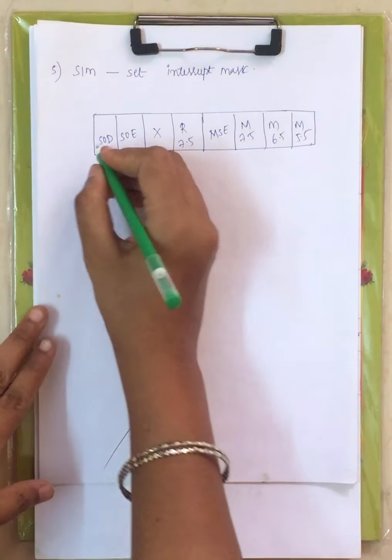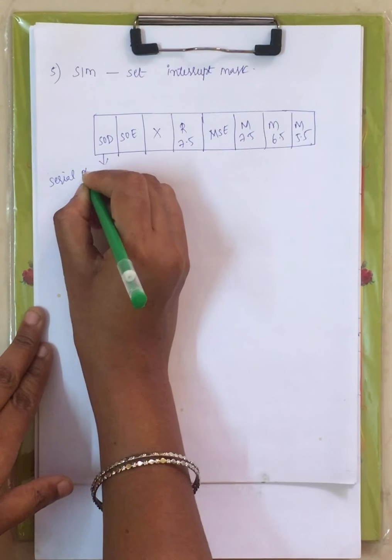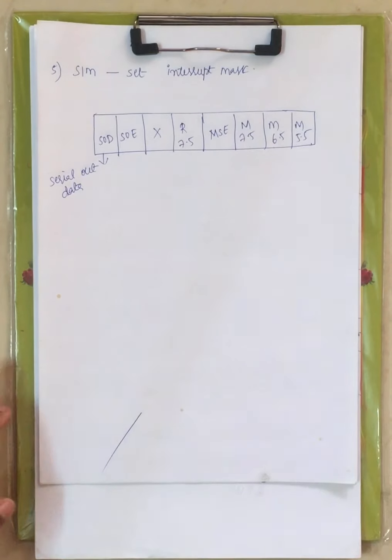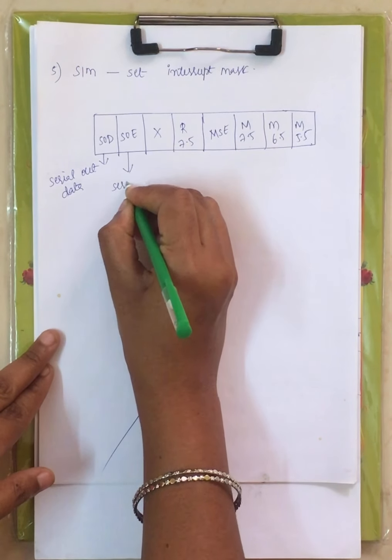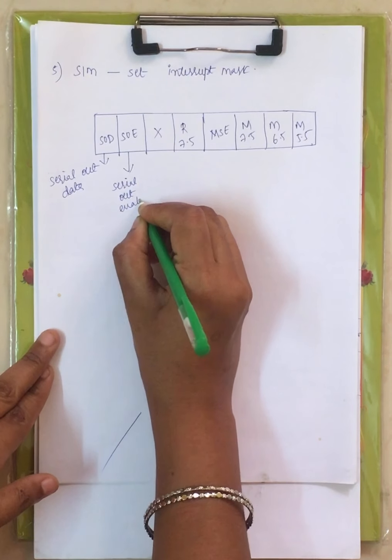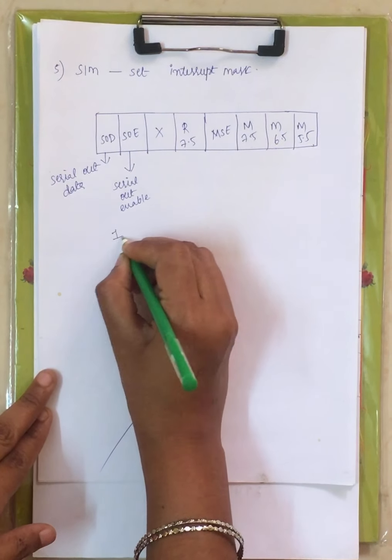Now what is SOD? SOD is nothing but serial out data. Next we have SOE, that is serial out enable. In order to send the data outside of your microprocessor serially, this has to be set to 1.